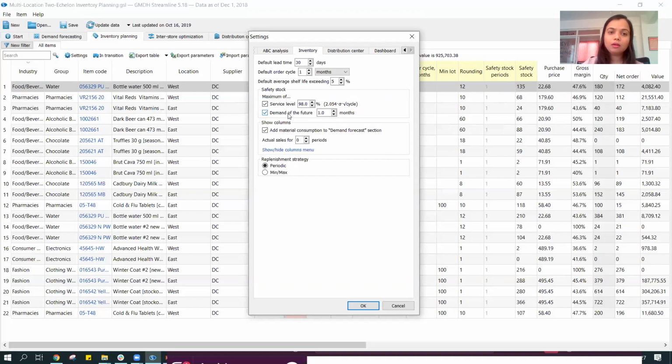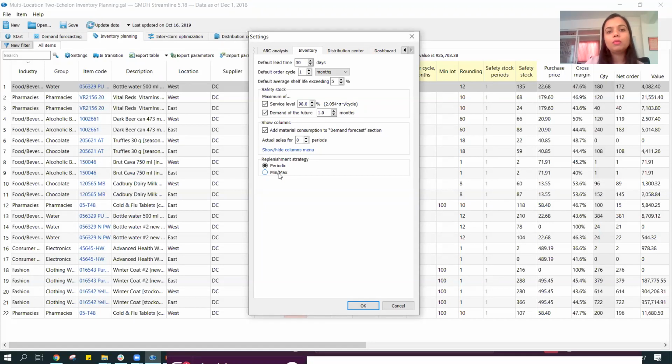We can also then look at the replenishment strategy. You can see it's periodic. There are two strategies over here, and it's really interesting to understand these strategies. Do we want to maintain a periodic strategy, which means that we are going to keep on ordering at a fixed time period in my planning cycle? Do we want to order once a month? Do we want to follow a replenishment strategy of twice a month or thrice a month?